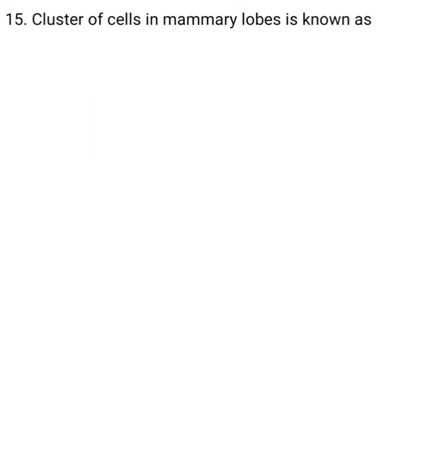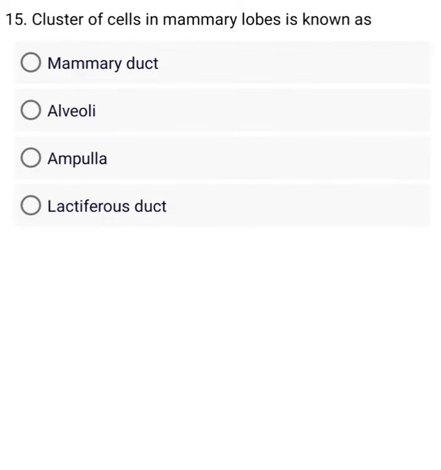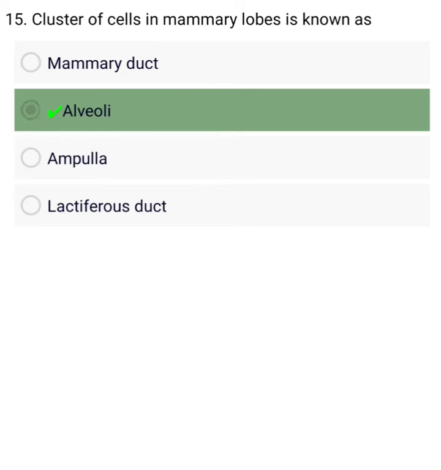Right. Cluster of cells in mammary lobes is known as A. Mammary duct. B. Right.